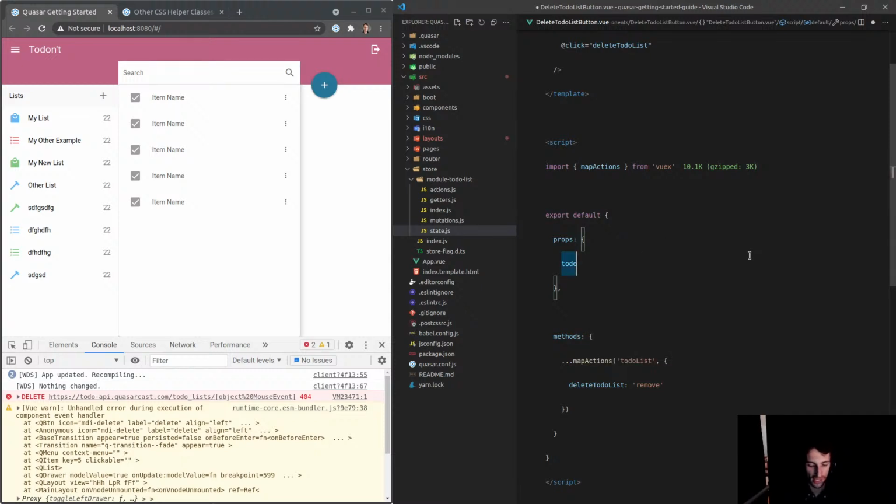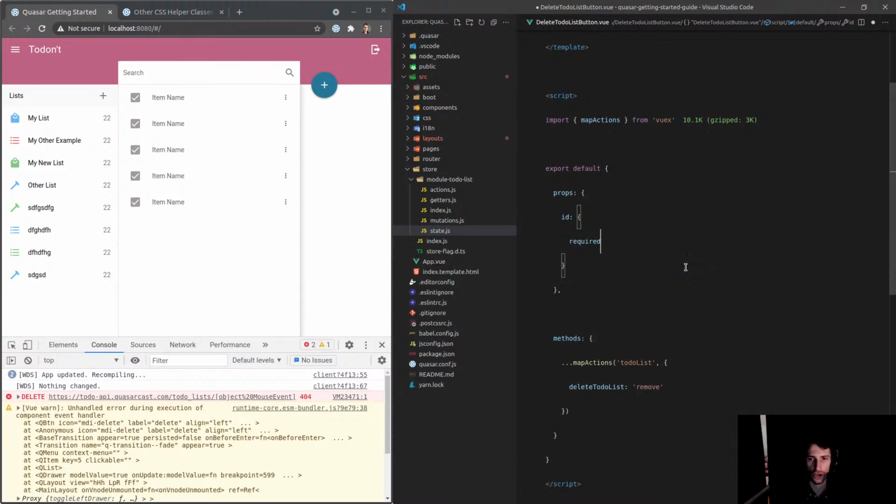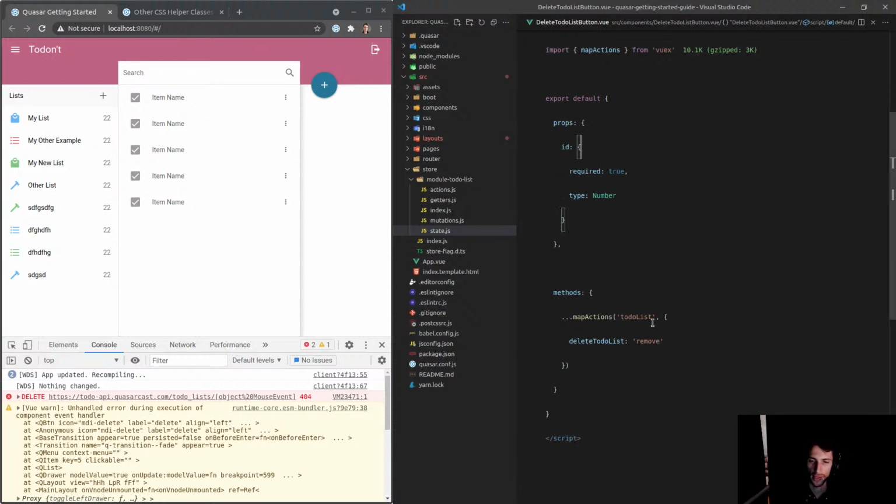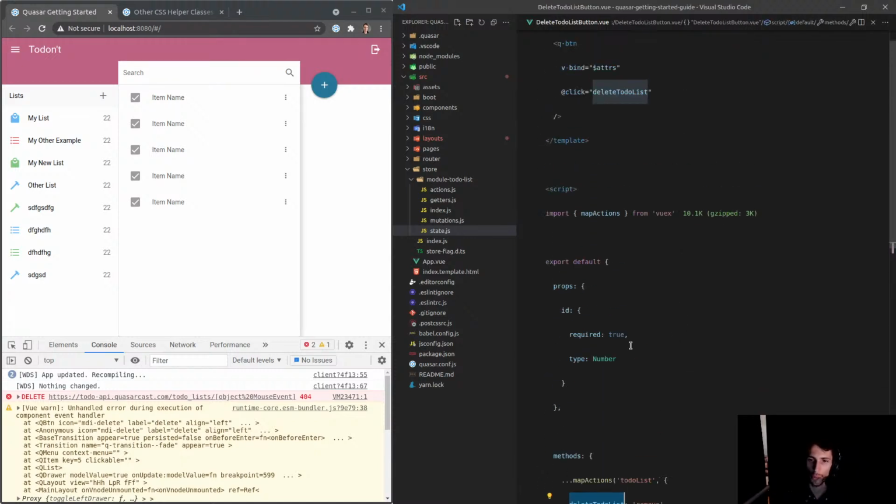All right, so let's say to-do list ID is passed through there. In fact, I'm just going to say ID because it's obvious that it's the to-do list ID because of the name of the component. This is going to be required, absolutely. And let's set the type equal to a number just to enforce that. And now when we delete it, we're going to use the ID. So we'll pass the ID through to delete to-do list.